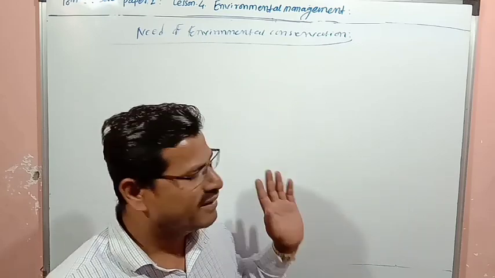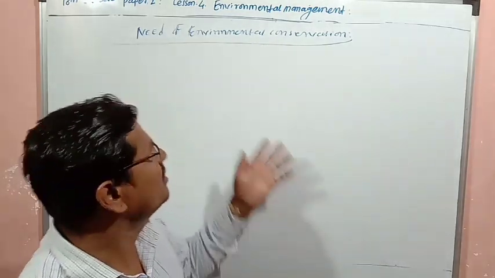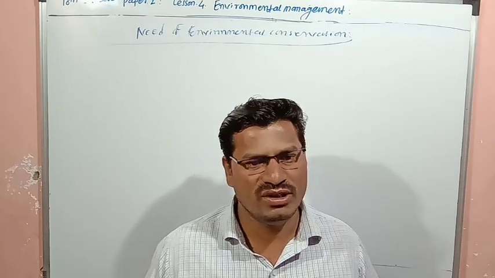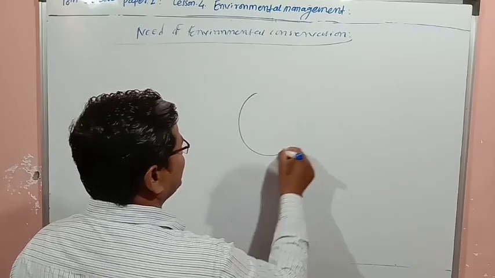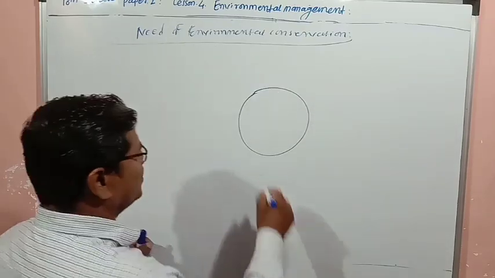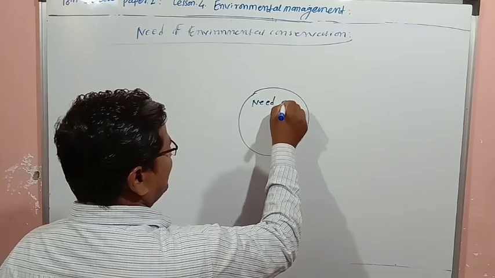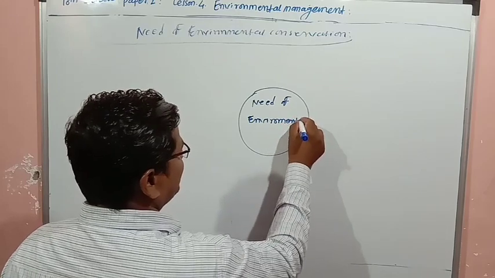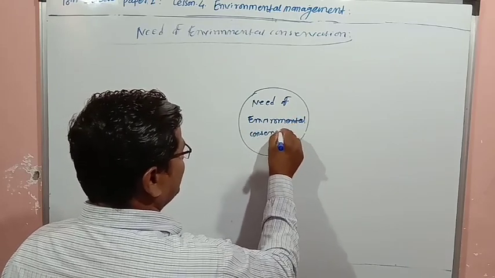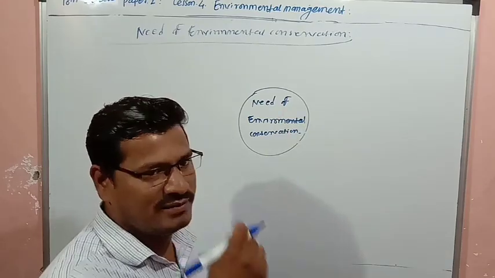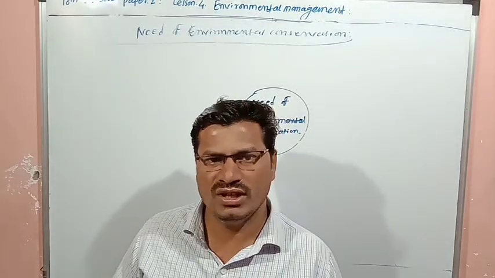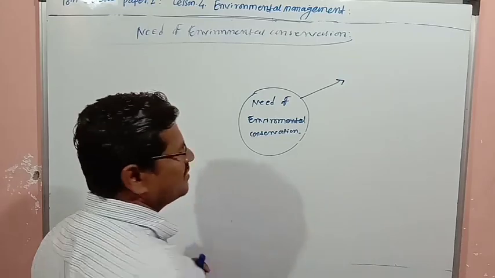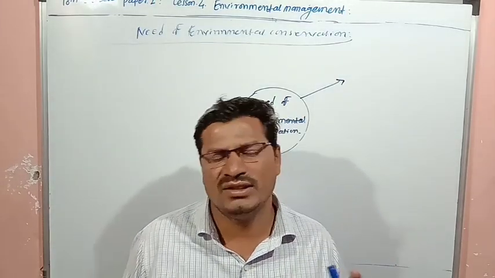Next is the need of environmental conservation: why is there a need to conserve the environment? Some points are given in the textbook activity. In that activity, in the middle, the need of environmental conservation is given, with different points on why to conserve and protect the environment. First, the need is to conserve the natural resources.